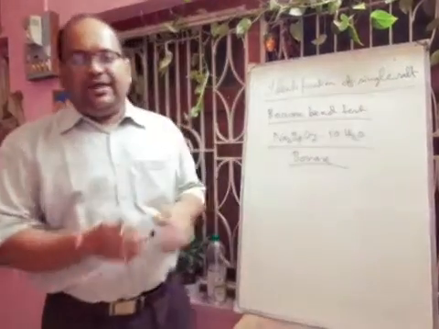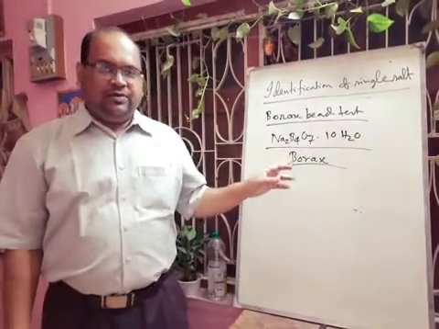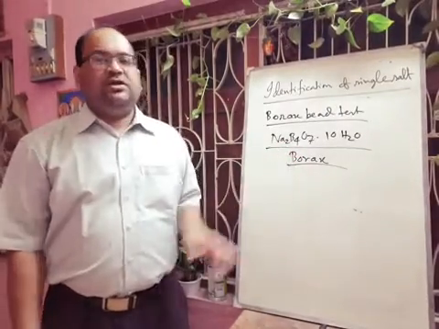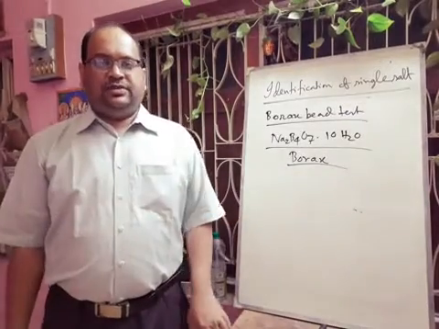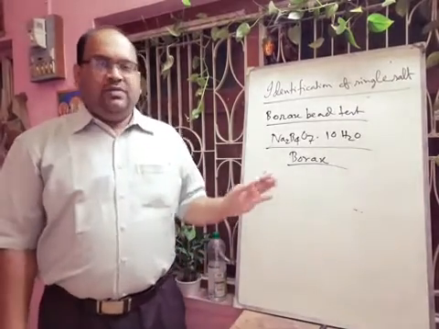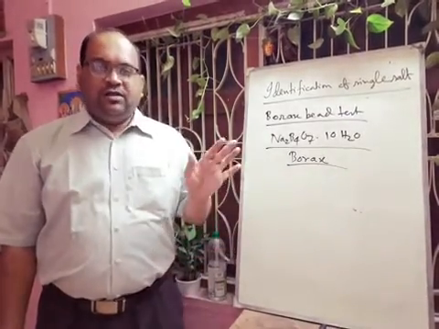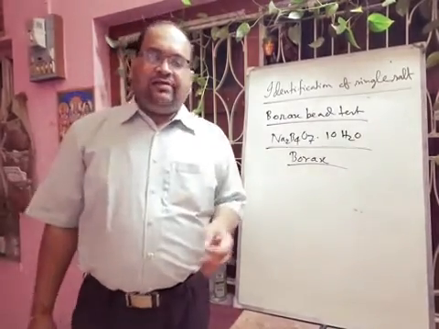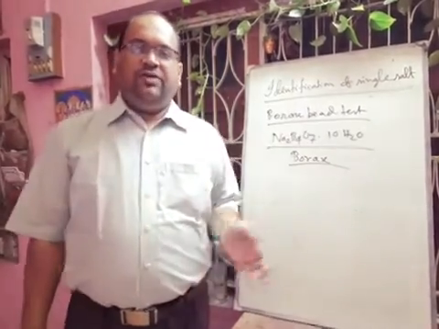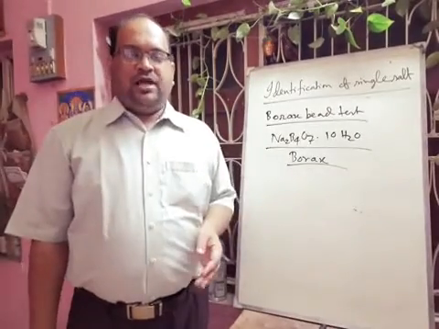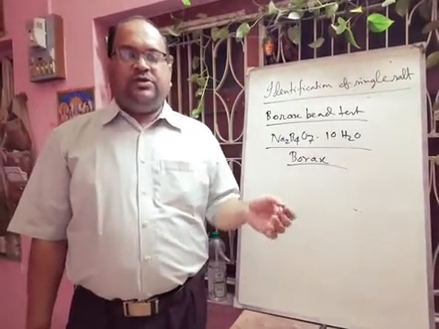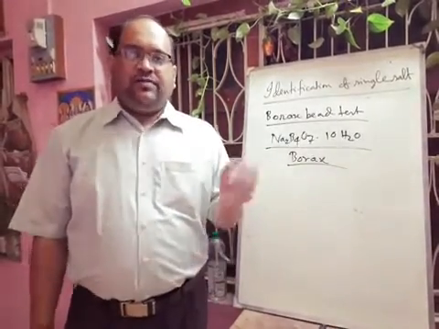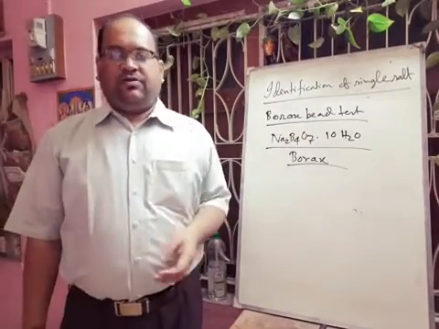Whenever you apply heat to borax, there will first be formation of sodium metaborate, and there will be formation of boron trioxide, which is called boric anhydride. Now this boric anhydride will react with different types of salt to form different types of metaborate. Suppose B2O3 is reacting with nickel, then it will form nickel metaborate, and nickel metaborate is brown.